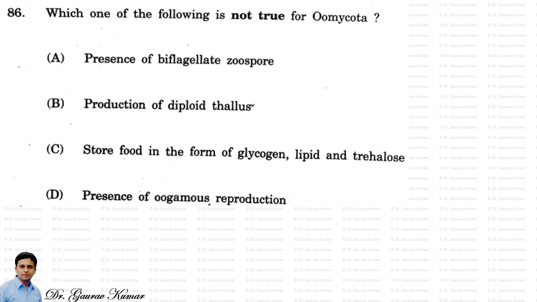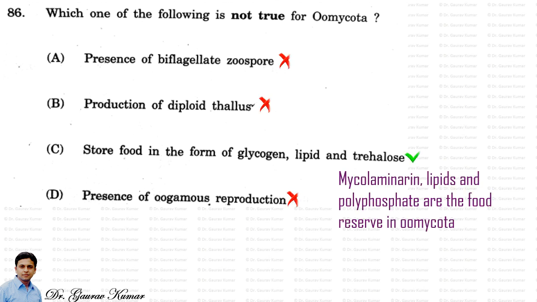Next question, which one of the following is not true for Oomycota? So the answer is the third one, because they are saying in option C that it stores food in the form of glycogen, lipid, and trehalose. No, because it has food in the form of mycolaminarin, lipids, and polyphosphate. These are the food reserves in Oomycota.